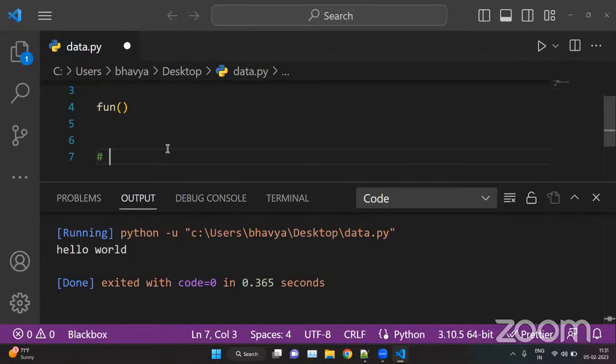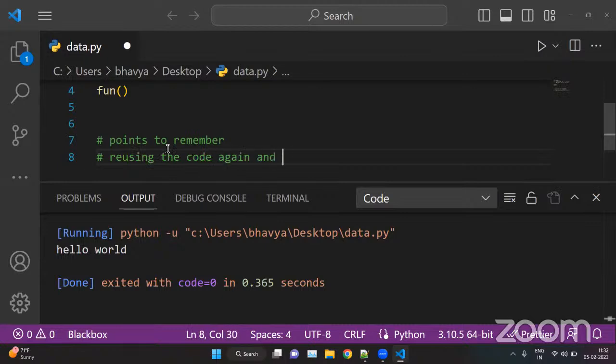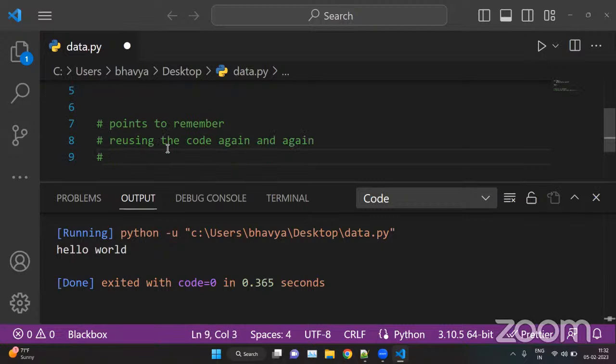So there are some points to remember for functions. Why do we use functions, or what are functions? We use functions for systematic coding, or for reusing the code again and again. Secondly, functions are useless until you call them. So it is very important to call the function.